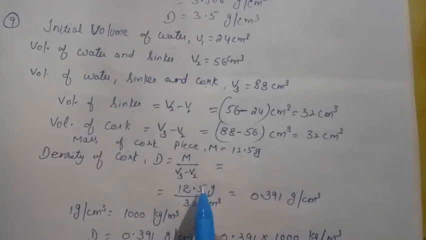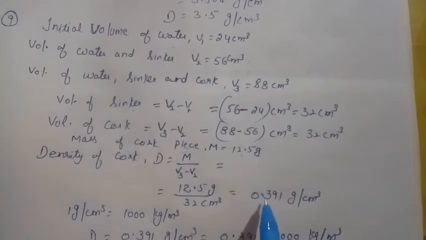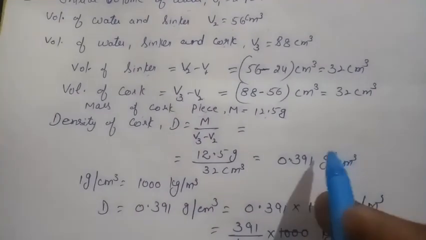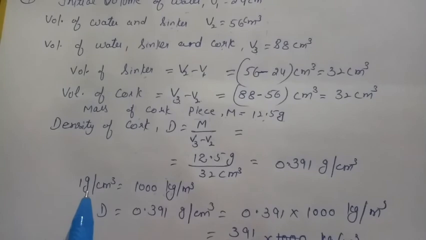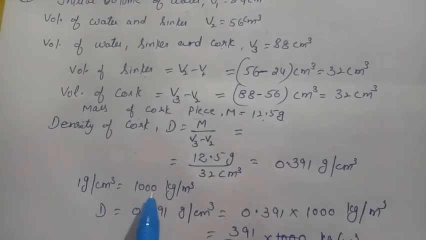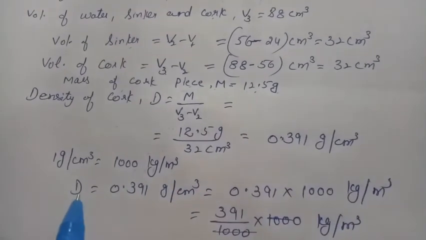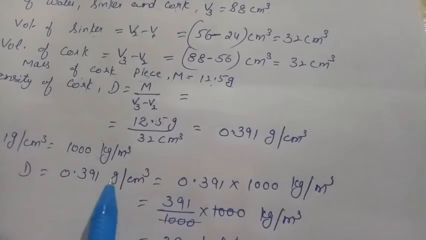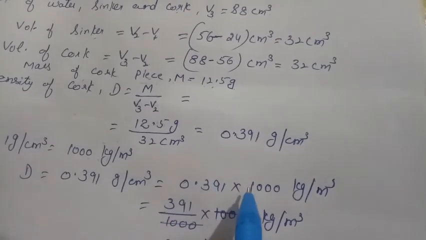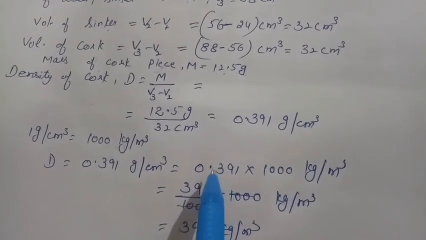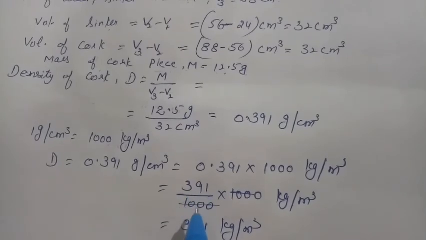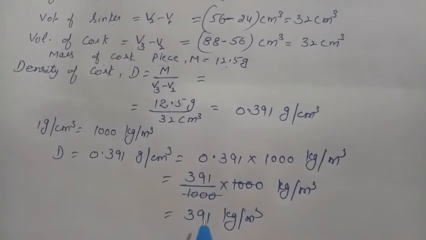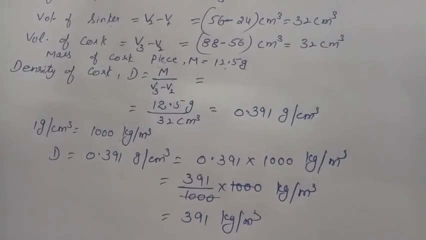When you divide it, you will find that it is equal to 0.391 gram per centimeter cube. Now one thing more, we have to convert it into SI, that is kilogram per meter cube. As we know that 1 gram per centimeter cube equals 1000 kilogram per meter cube. So density 0.391 gram per centimeter cube equals, we just have to multiply here by 1000 kilogram per meter cube. So remove this decimal, then you will get 391 over 1000, multiplied by 1000, the 1000s cancel, then you will get 391 kilogram per meter cube. So these are your numericals.